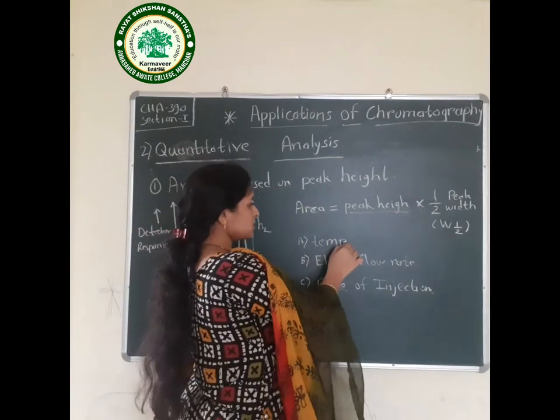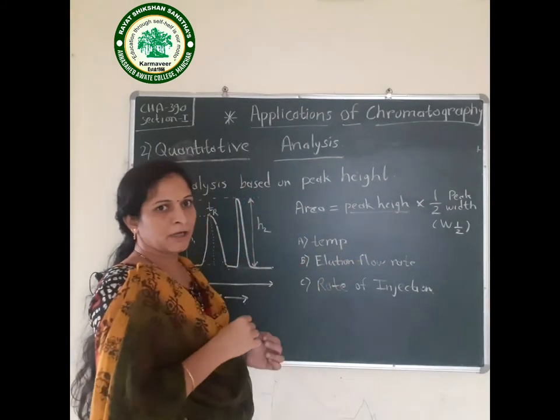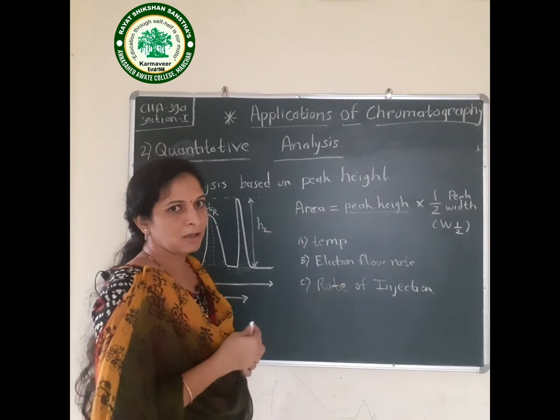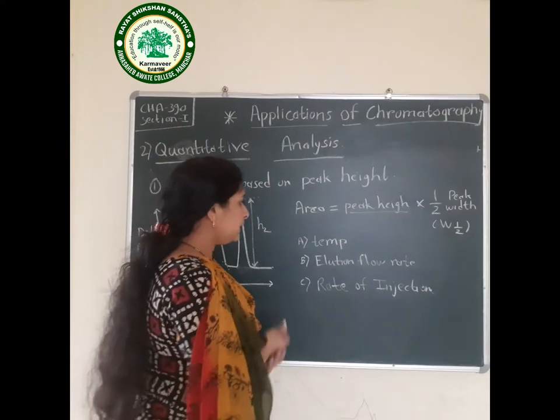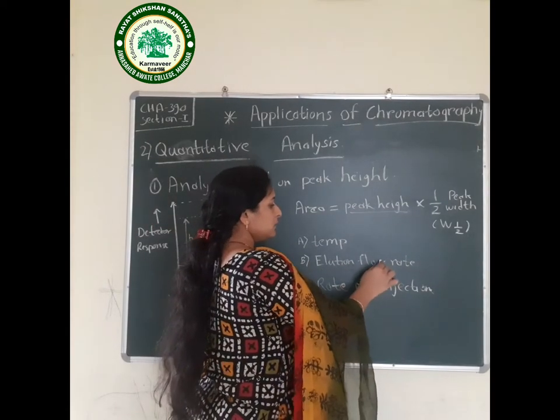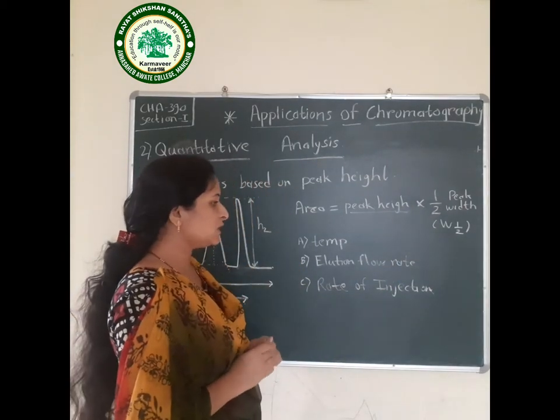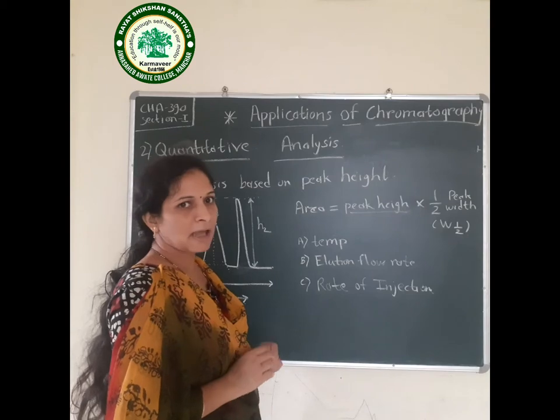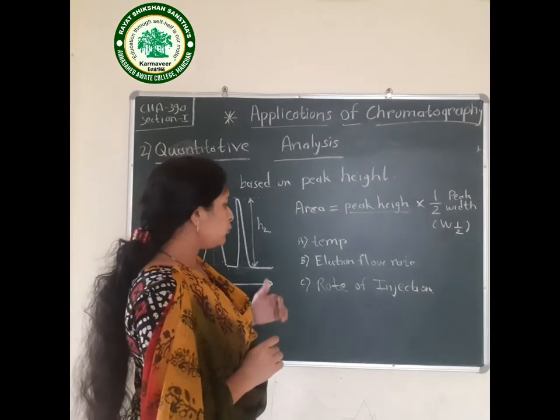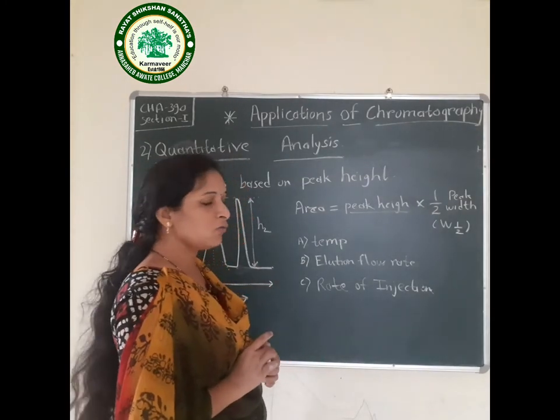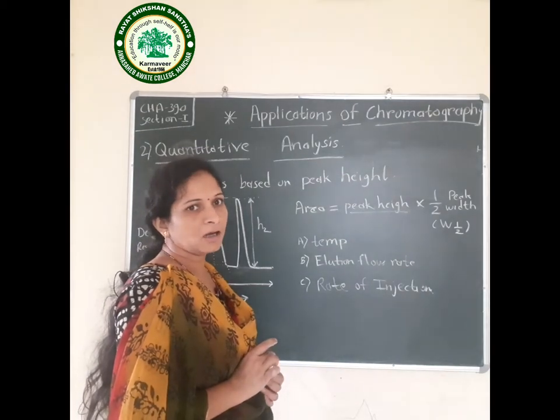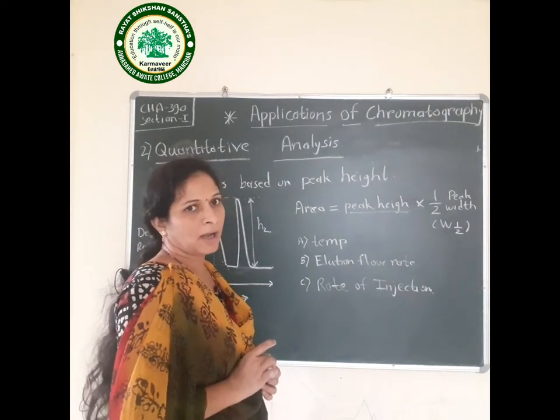Temperature must be the same for measurement of peak height of the sample and the standard. Then elution flow rate must be the same for the sample and the standard, and rate of injection also must be the same. If we vary the rate of injection, then what happens? We will get early peaks on the chromatogram.